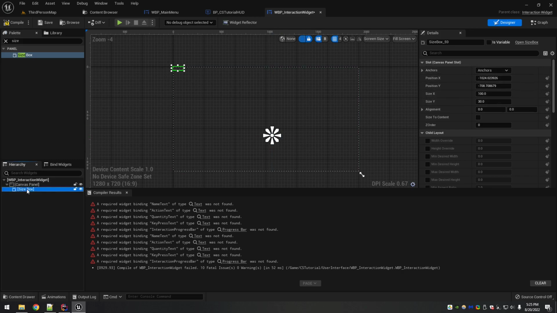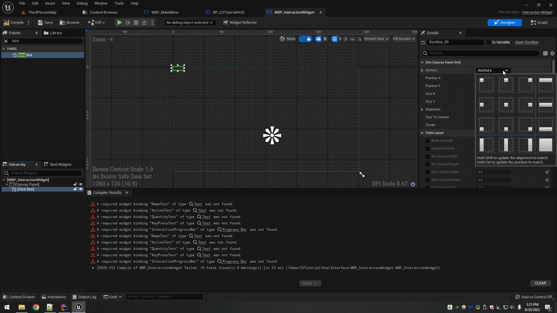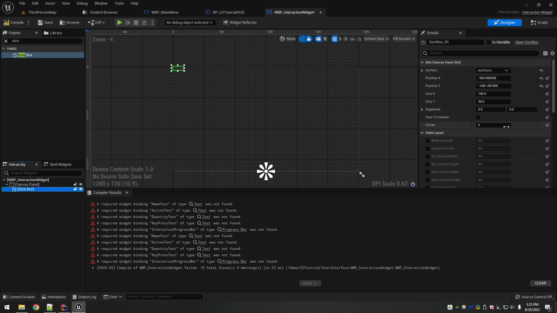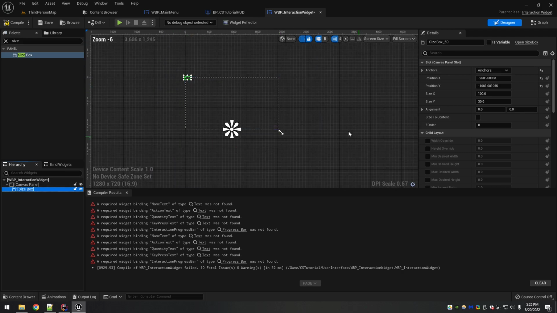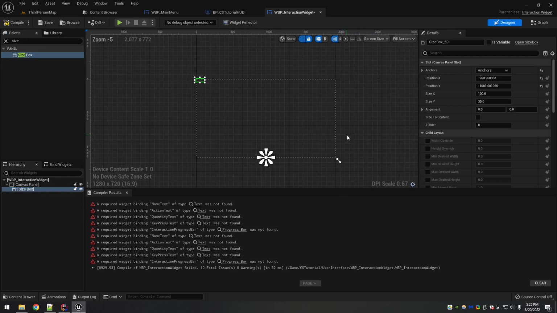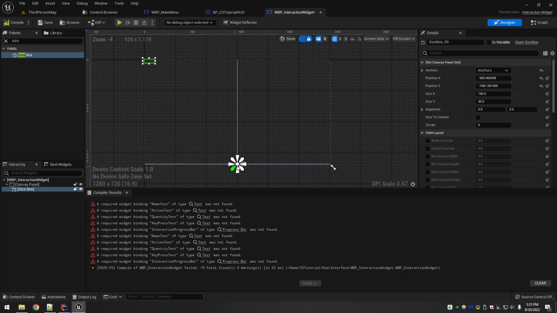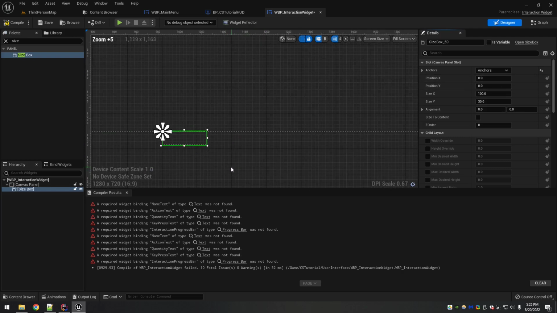So what we need to do is click the size box, go up here, and click anchors. We want bottom middle. That'll set it nice and even for you by clicking that. Now you see the widget itself is still way up here. Because our position on screen is now relative to this anchor, you can reset these values back to 0.